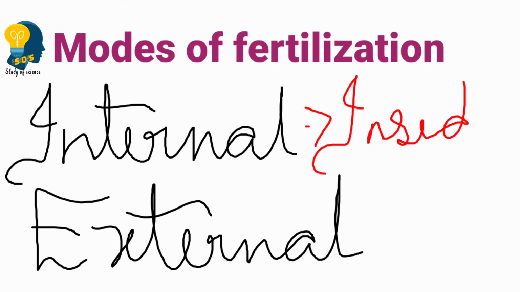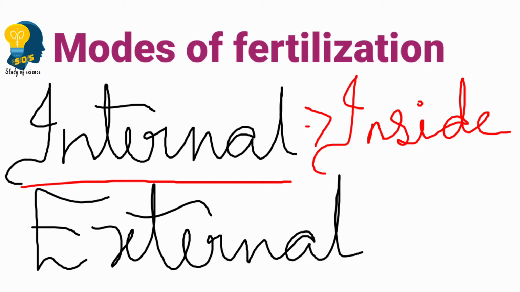Before that, how can we define internal fertilization in simple words? Internal fertilization means the fertilization which takes place inside the body. If fertilization takes place inside the body, we call it internal fertilization.